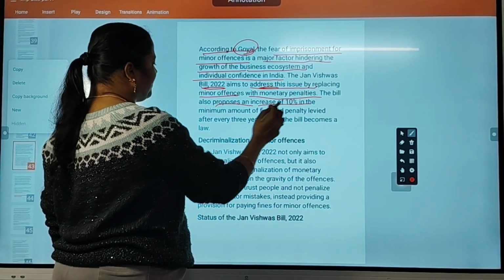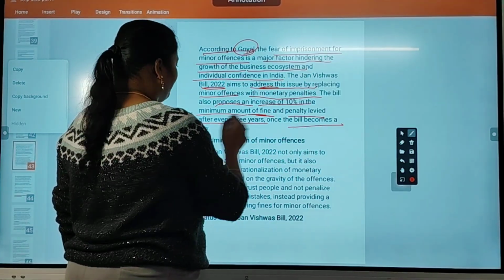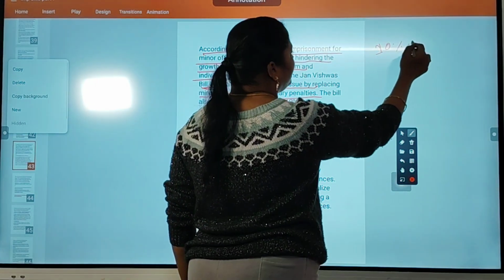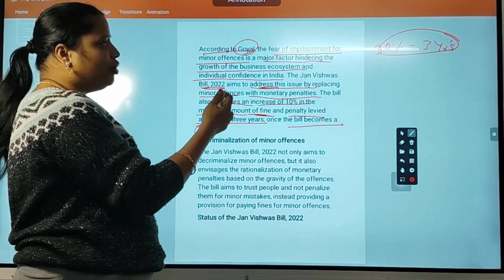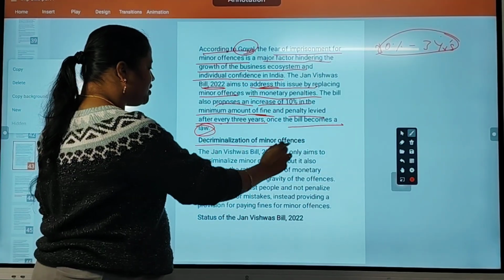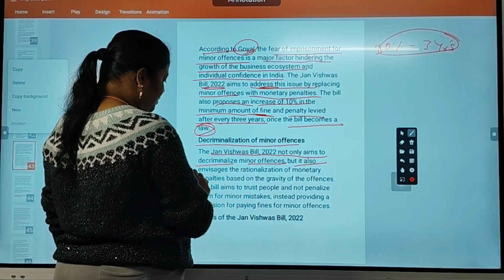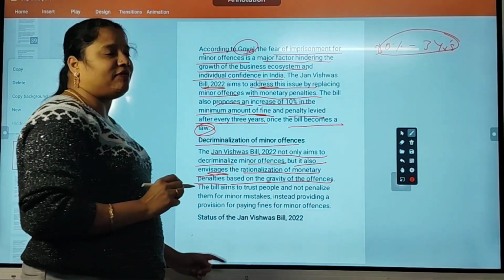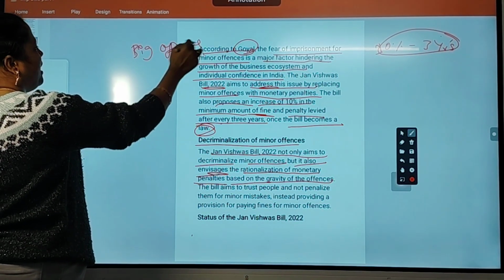The bill proposes an increase of 10% in the minimum amount of fine and penalty every 3 years once the bill becomes law. Apart from the culprit getting a fine, the fine amount will increase by 10% every 3 years. So, decriminalization of minor offences: the Jan Vishwas Bill not only aims to decriminalize minor offences, but also envisages rationalization of monetary penalties based on the gravity of offences. If they commit a big offence, then a big penalty will be given.